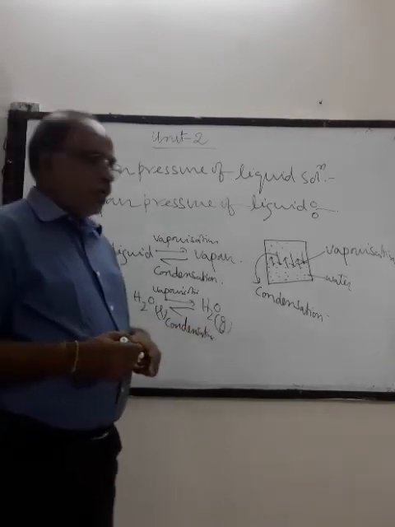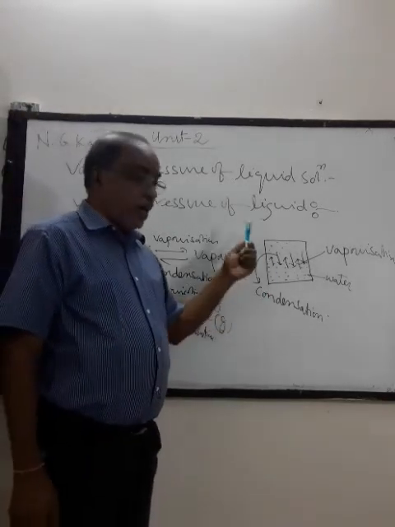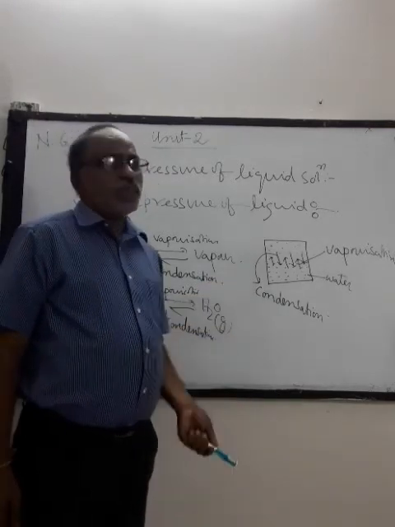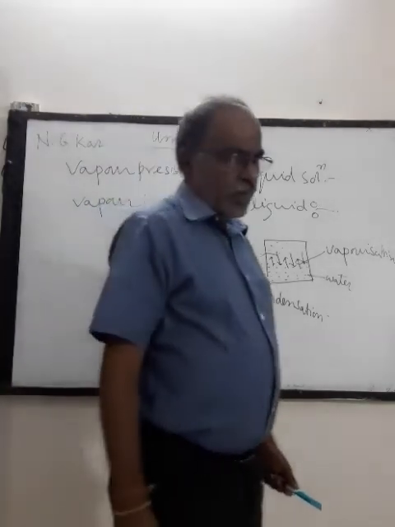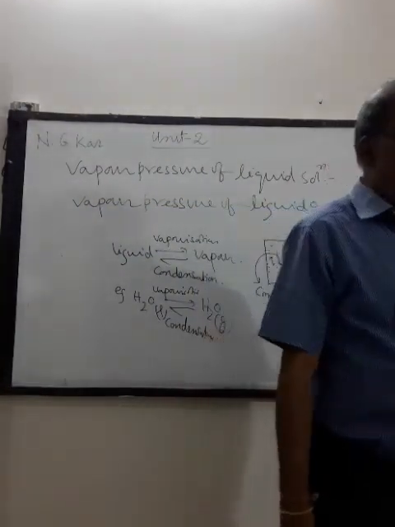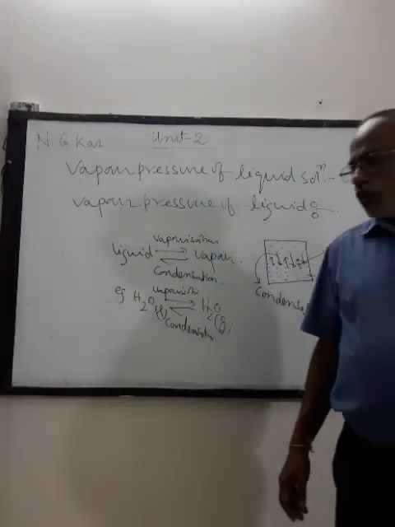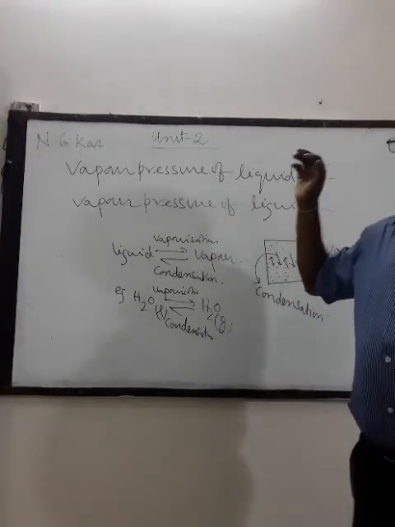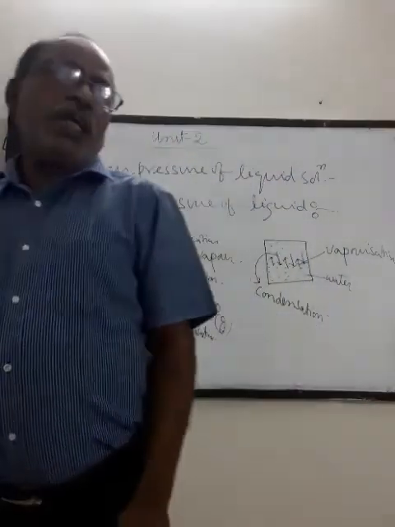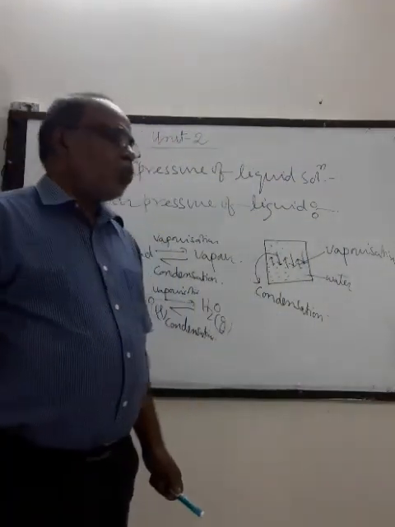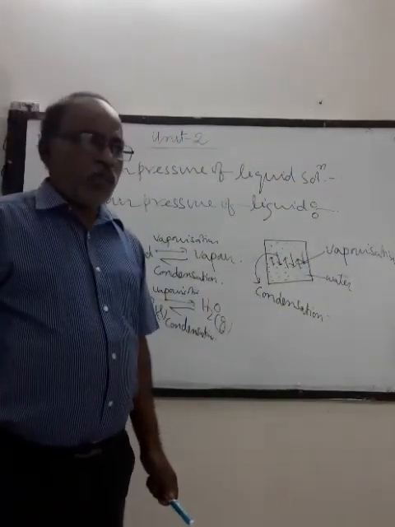Now initially the rate of vaporization is very high and the rate of condensation is very slow. As time passes, the rate of vaporization decreases and that of condensation increases. And ultimately a stage comes when the two rates become equal.